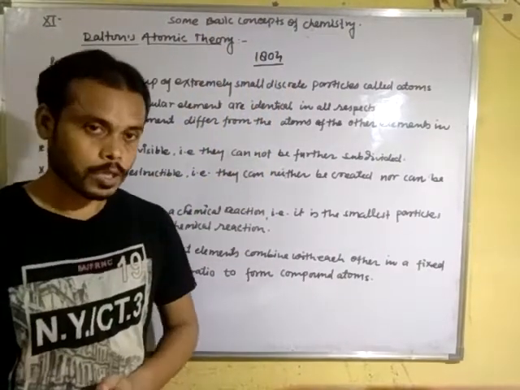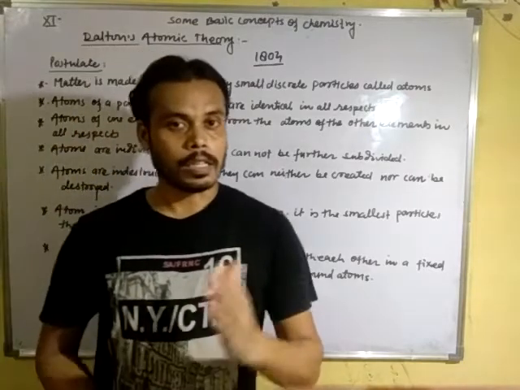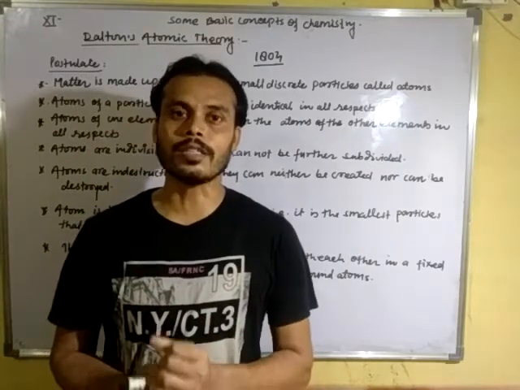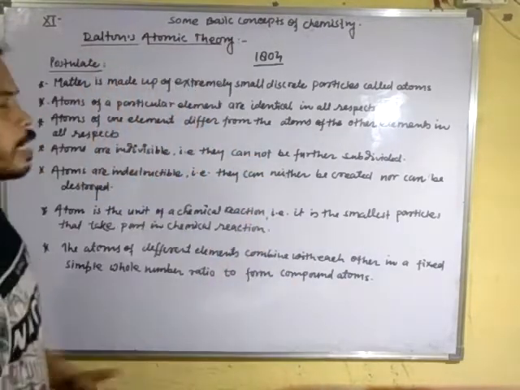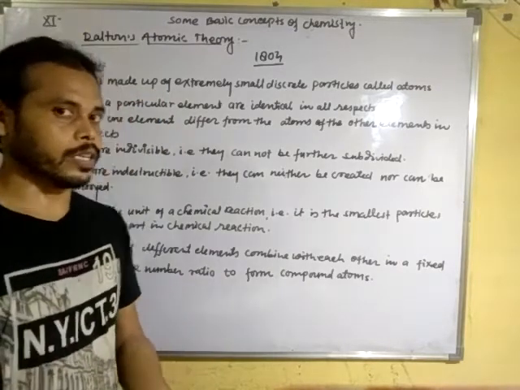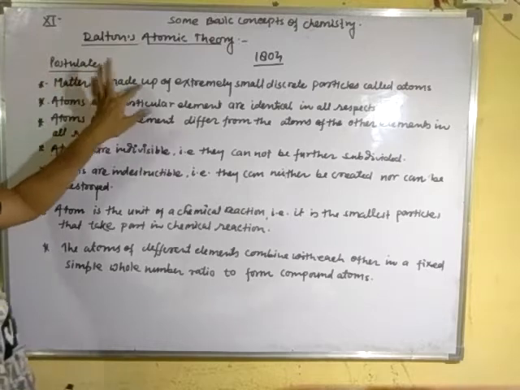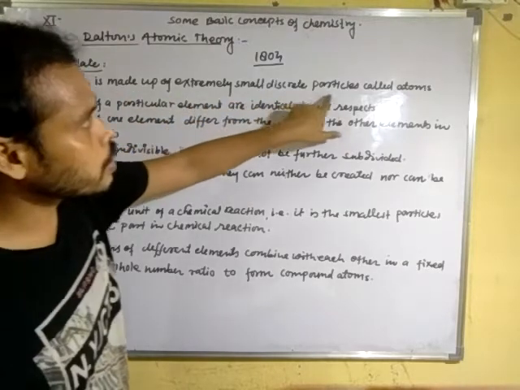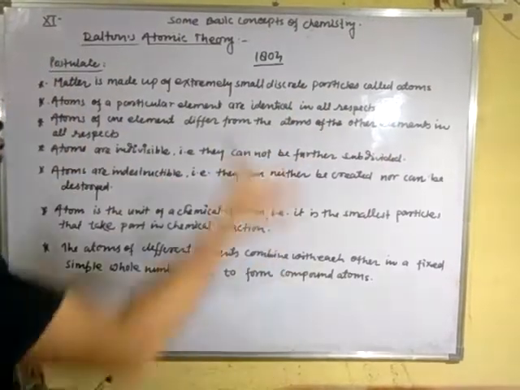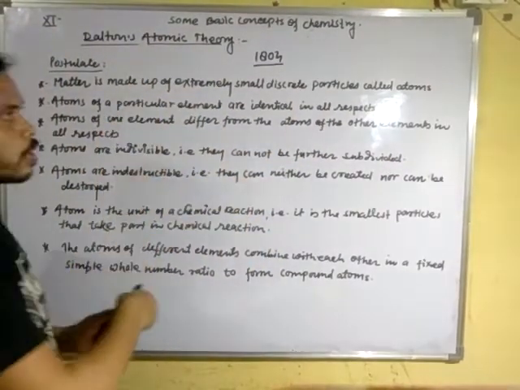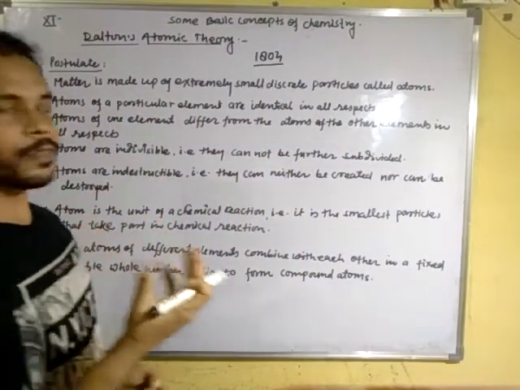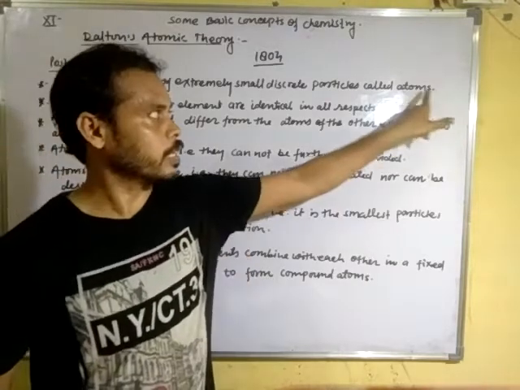He gave a theory known as Dalton's atomic theory, and I have written the postulates here, and we will discuss them one by one. According to John Dalton, matter is made up of extremely small discrete particles called atoms. That means the smallest discrete particle of any matter is called an atom.